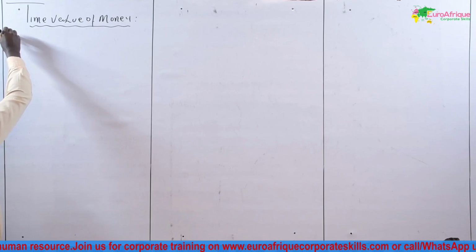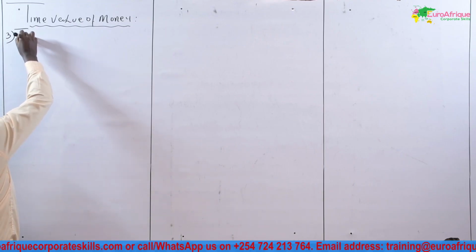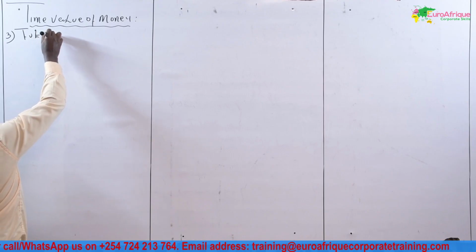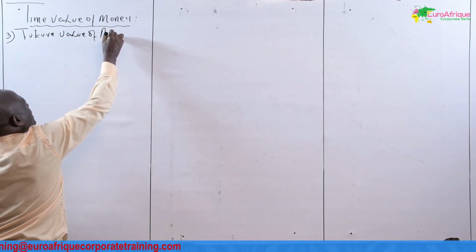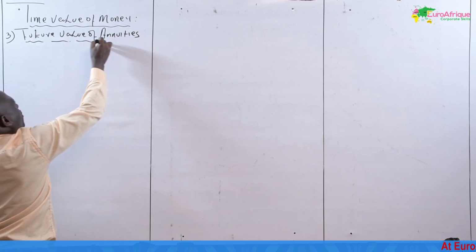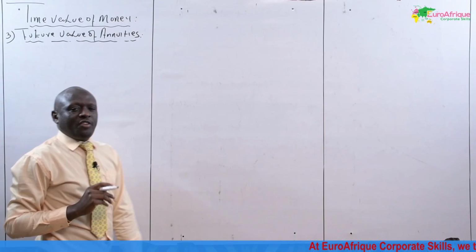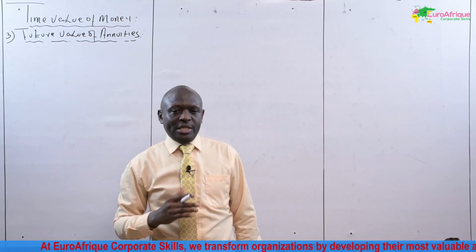I will take it as item number 3, and this is the future value of annuities. The first question we need to understand is, what are annuities?